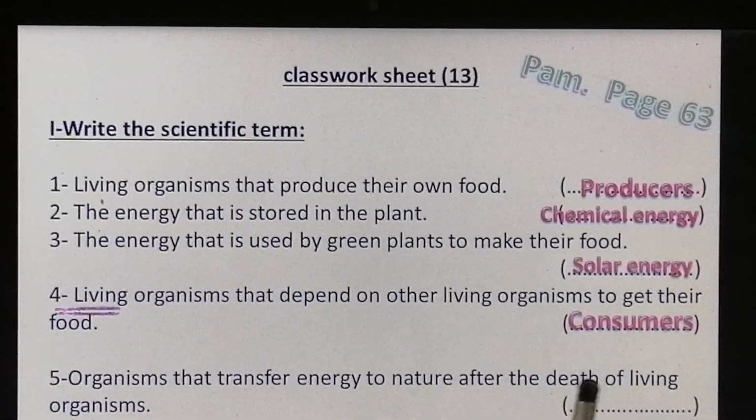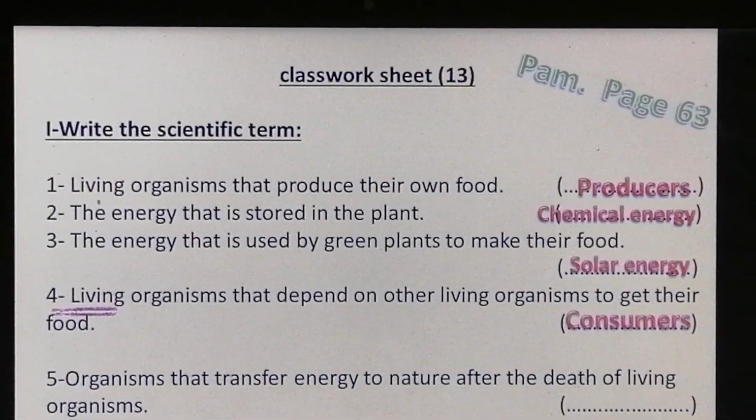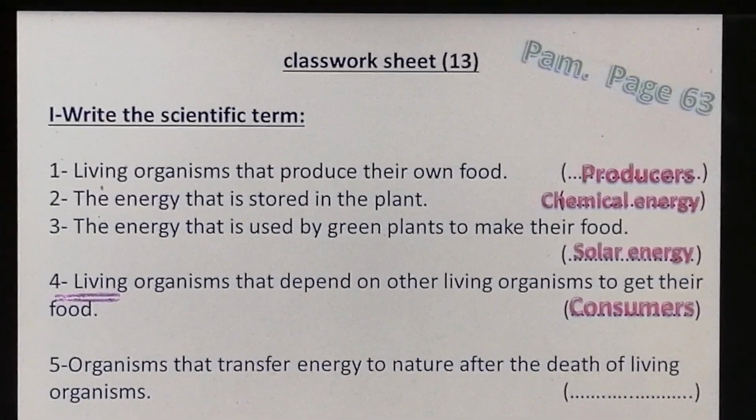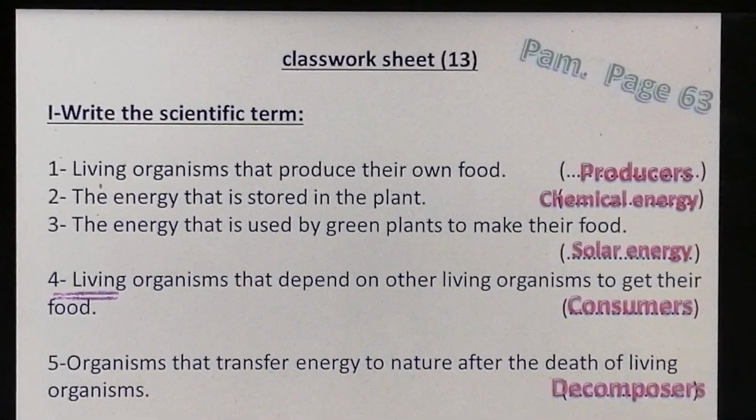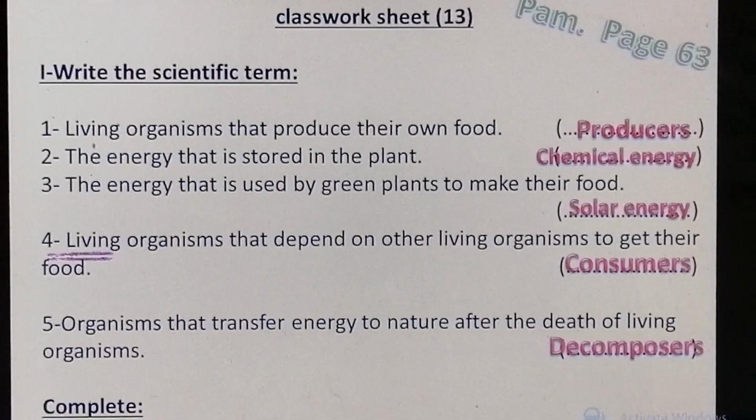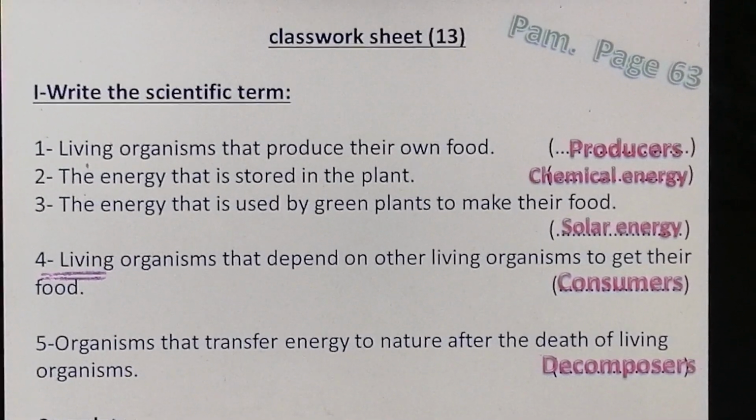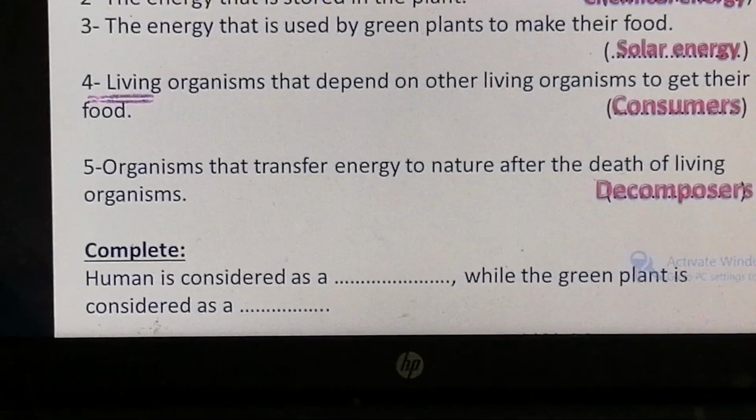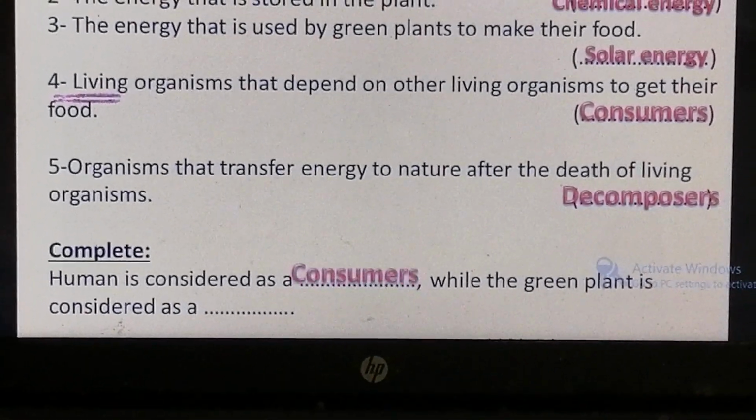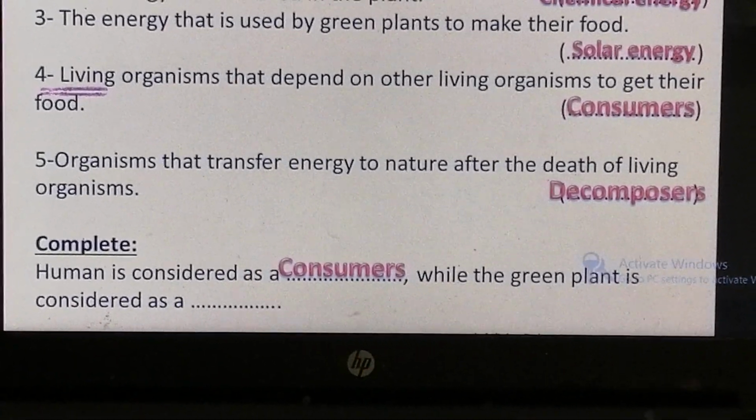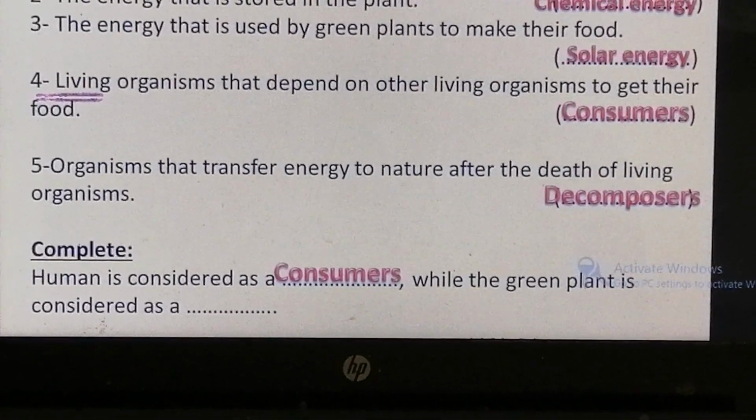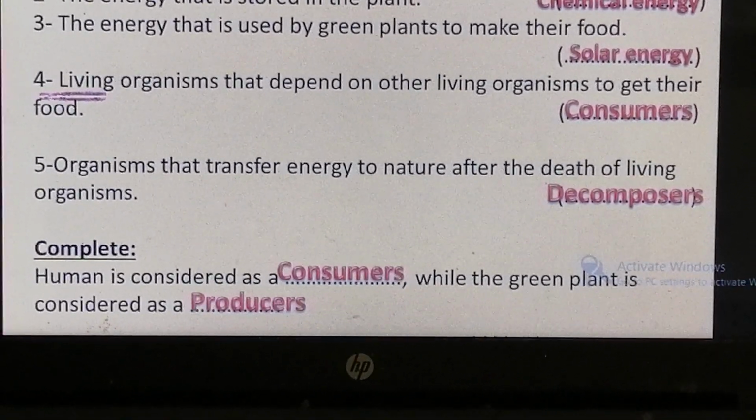Number 5, organisms that transfer energy to nature after death. Here it is a key word: after the death of living organisms. Which organisms transfer the chemical energy into the soil? They are decomposers. Complete: Human is considered a consumer because they depend on producers, while the green plant is considered a producer.